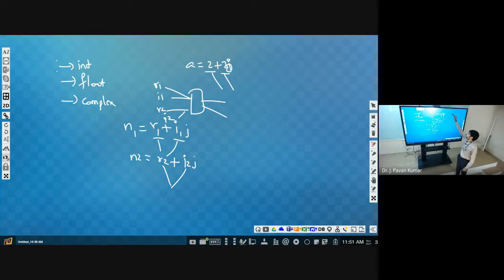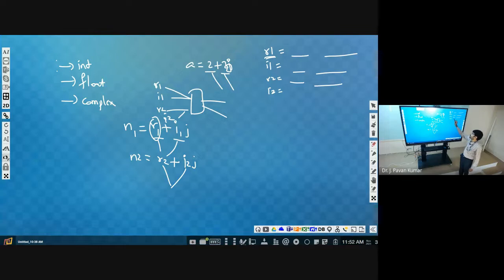So how will we write? R1 is equal to input of enter real part of first number. I1 is equal to, I told you yesterday, R1 should be written like this, not like R with suffix 1 or subscript 1. Similarly, I1 is equal to input of enter imaginary part of first number. Next R2, then I2, input of enter real part of second number, enter imaginary part of second number. Like that you have to take 4 inputs.